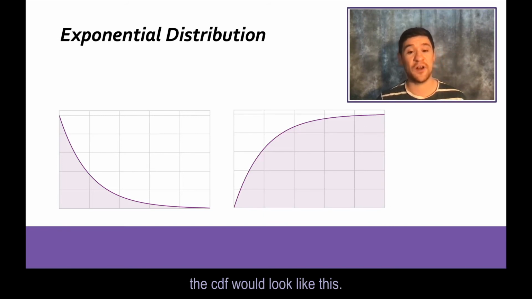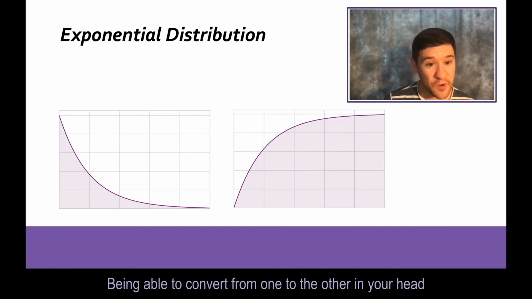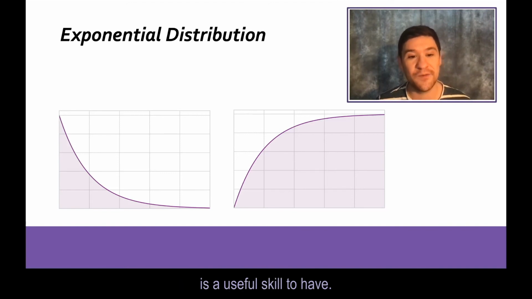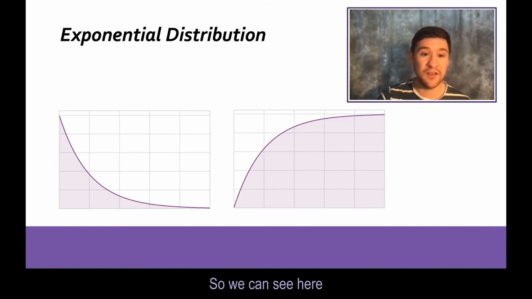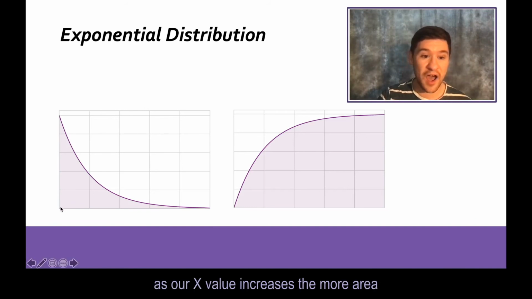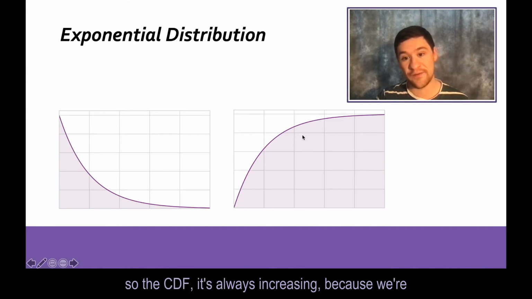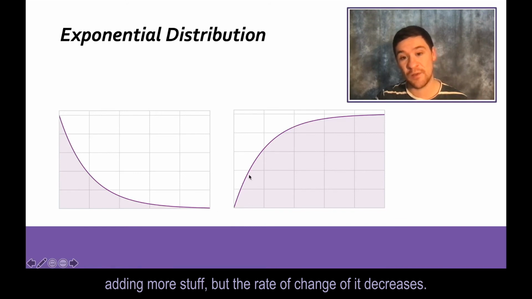The CDF would look like this. Being able to convert from one to the other in your head, or just roughly what that would look like, is a useful skill to have. So we can see here, as our x value increases, the area under the curve we're adding decreases. So the CDF is always increasing because we're always adding more stuff, but the rate of change of it decreases.